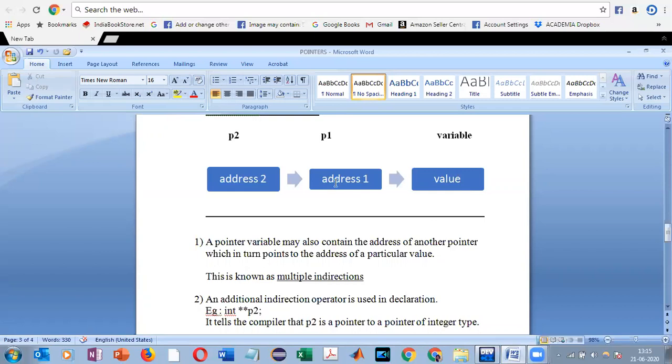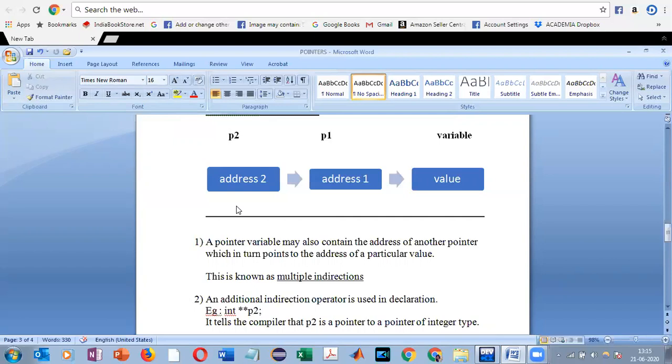Now P1 has its own address, say address 2. So we have another pointer P2 which is going to point to the pointer P1. So what will P2 have as its value? It's very obvious. It is going to have the address of the variable it is pointing to, that is address 2, because we said that the address of P1 is address 2. So address 2 will be stored as the value of P2. P2 has a separate memory location, say address 3. So this is how it goes.